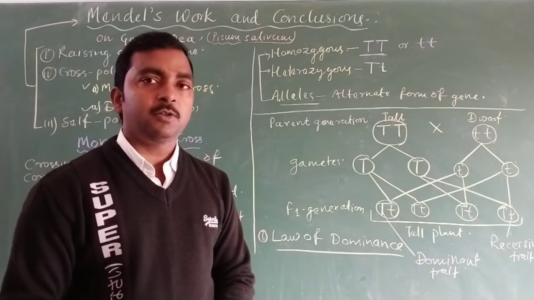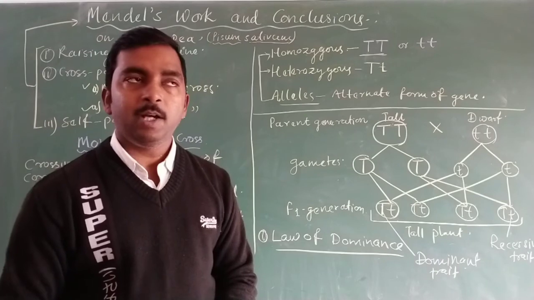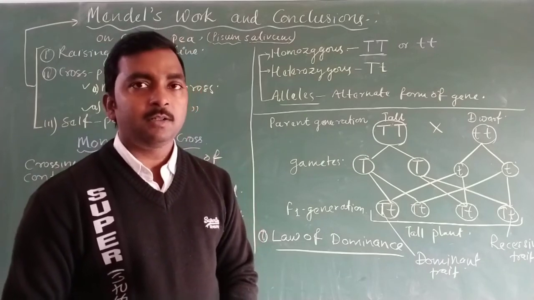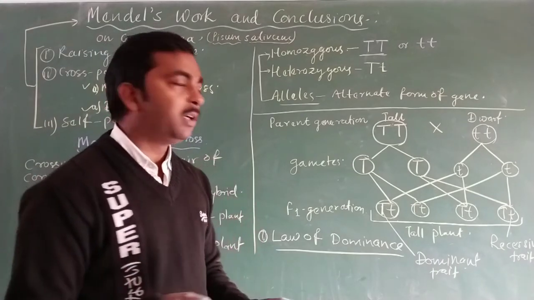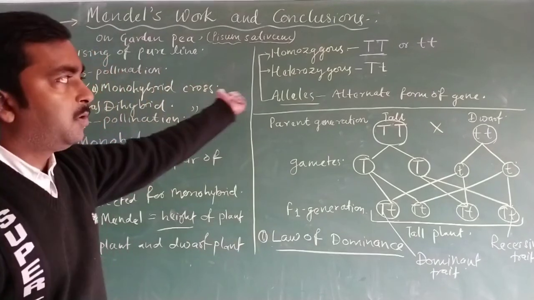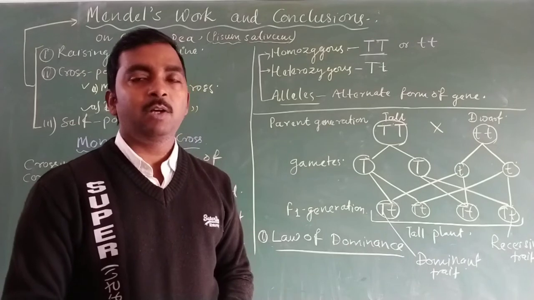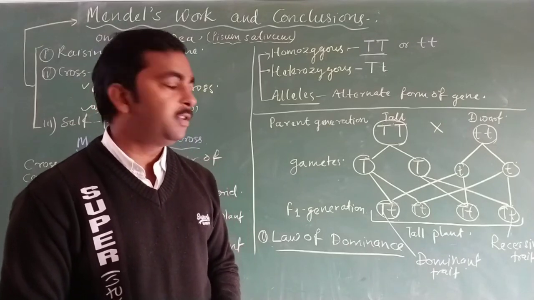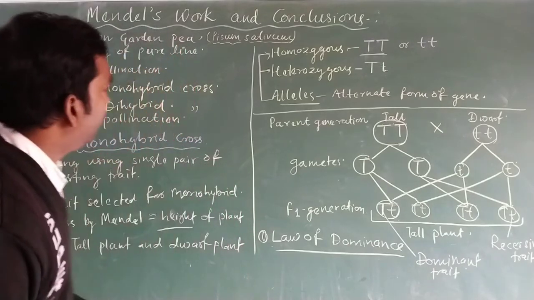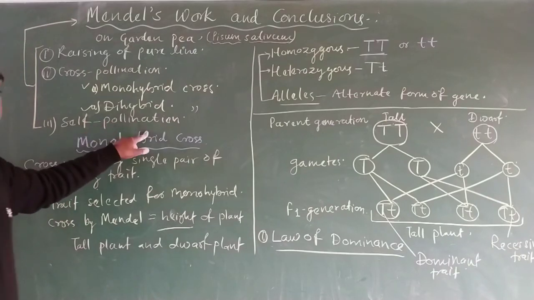So this is the first law which was formulated by Mendel after his first experiment of monohybrid cross, that is, cross pollination. In a later segment of the video we will discuss the next experiment, that is self pollination.